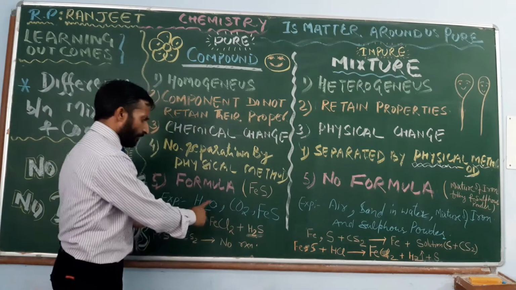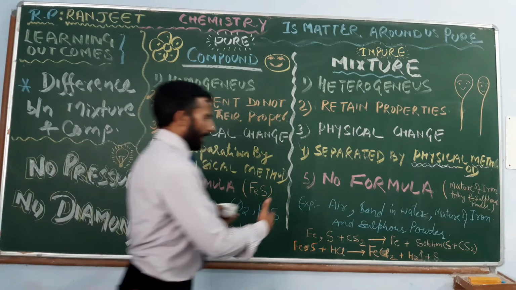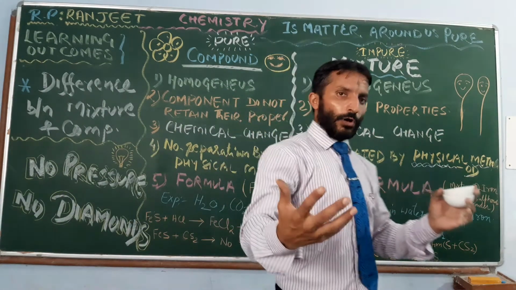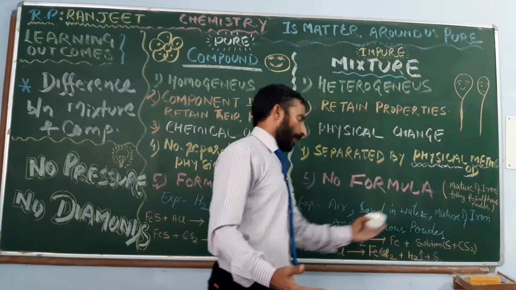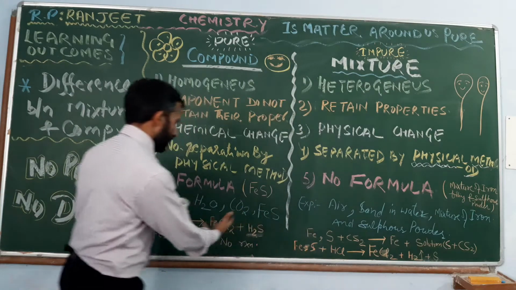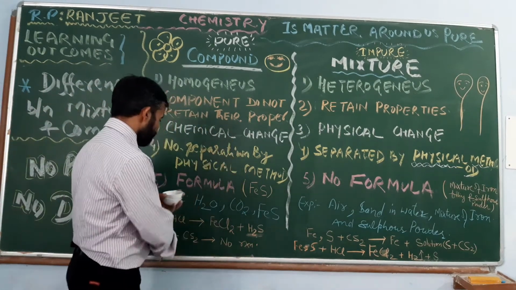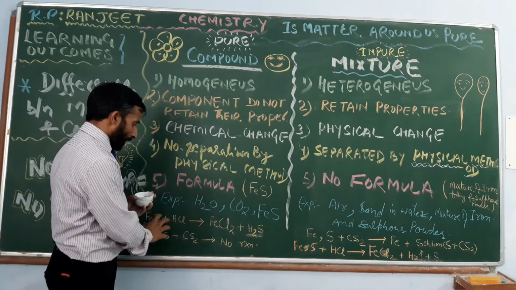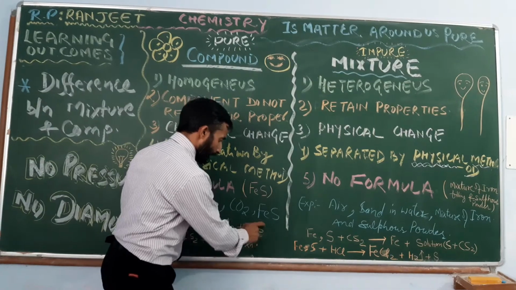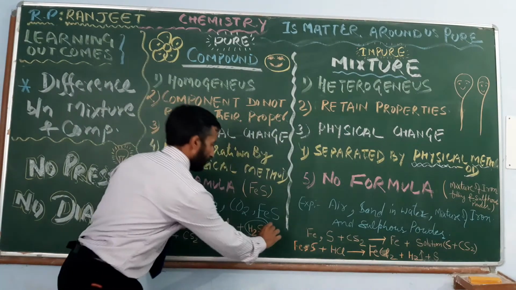Other examples of compounds are water, carbon dioxide, iron sulfide, right? And other examples of mixtures are air, sand in water. We have done a mixture of iron and sulfur powder, and these are the reactions which took place during the activity. Iron sulfide and HCl reacted, giving iron chloride and this rotten egg like smelling gas, hydrogen sulfide.